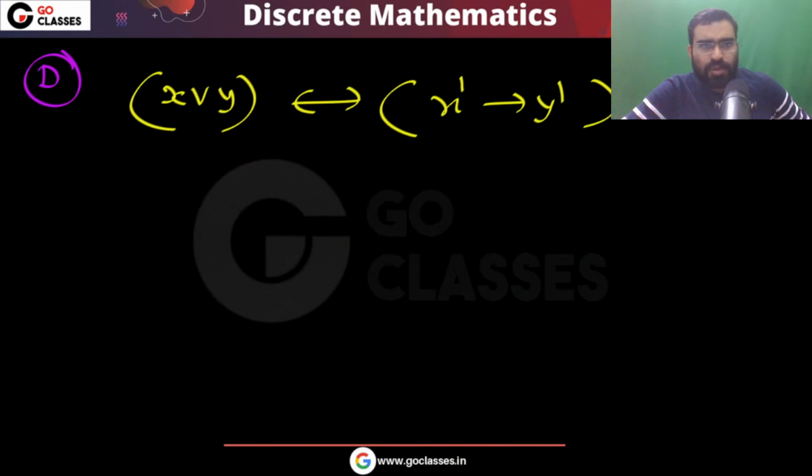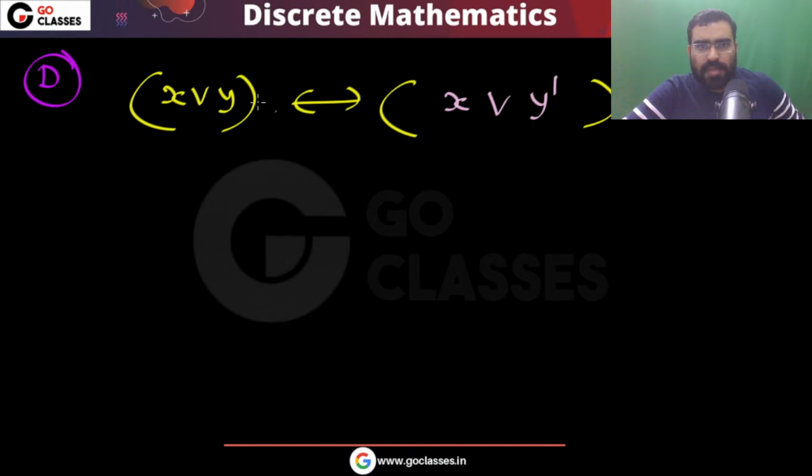Yes. First of all, you can simplify this. X negation implies Y negation. If you simplify this, you can change it and you will get X or Y negation. So you can easily see it. This is what you will get.